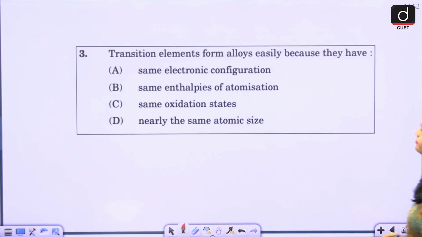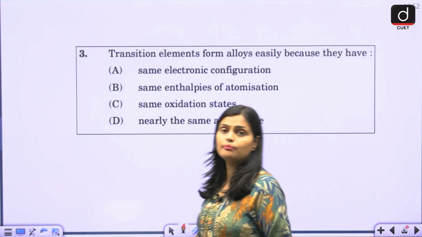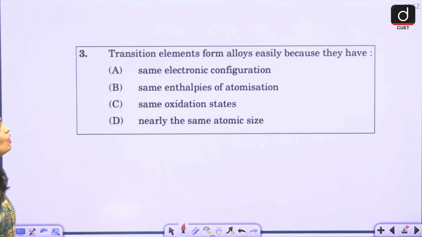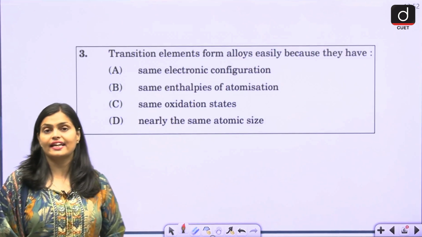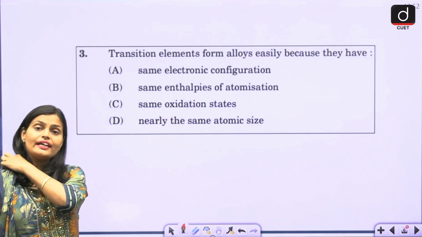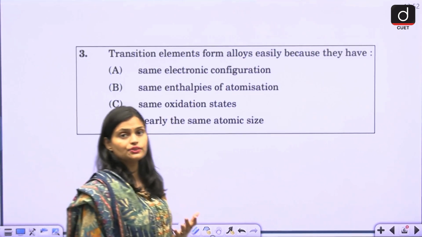Next, the third question is based on your d block elements, right? Transition elements form alloys easily because they have... So transition elements form alloys easily. First of all, what is a transition element?